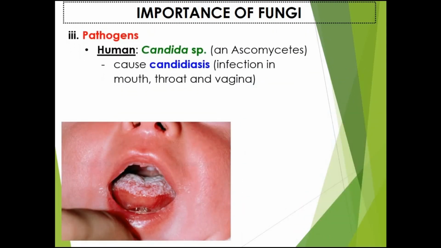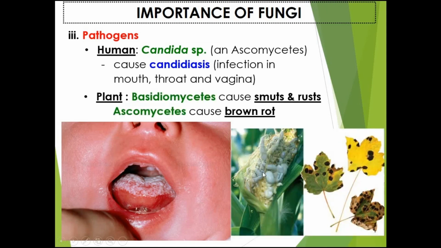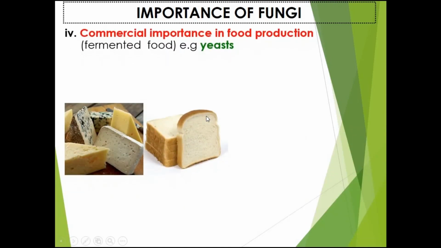The third importance is as pathogens. Candida species, a type of ascomycete, will cause candidiasis in human beings, and this infection will develop in the mouth, throat and vagina. For example, in this mouth of the baby, you can see the oral thrush. In plants, the basidiomycetes will cause smut and rust in the plant, meanwhile the ascomycetes will cause brown rot. The fifth importance of fungi is in the commercial production of food, which we will use these to produce